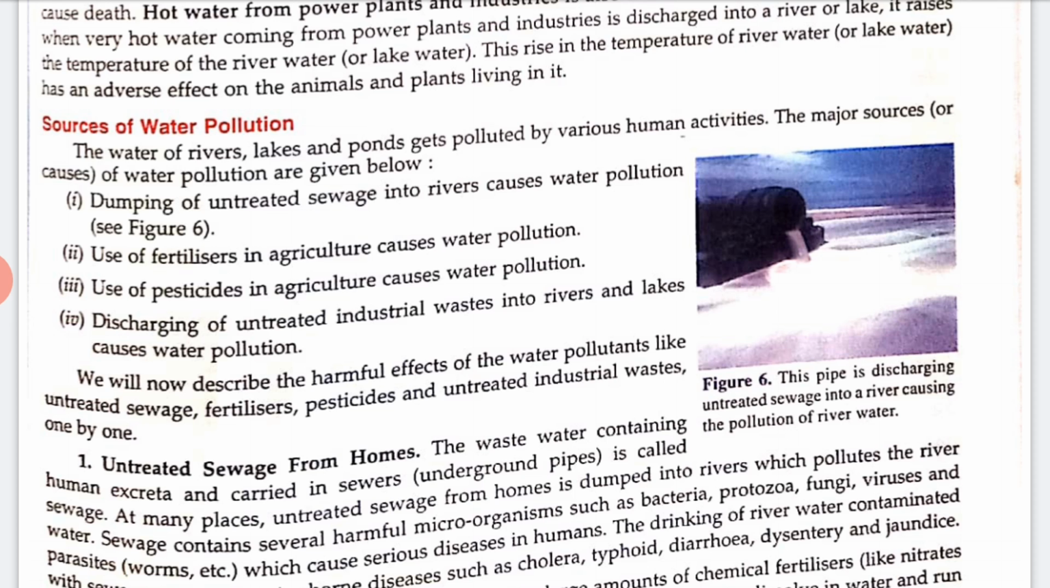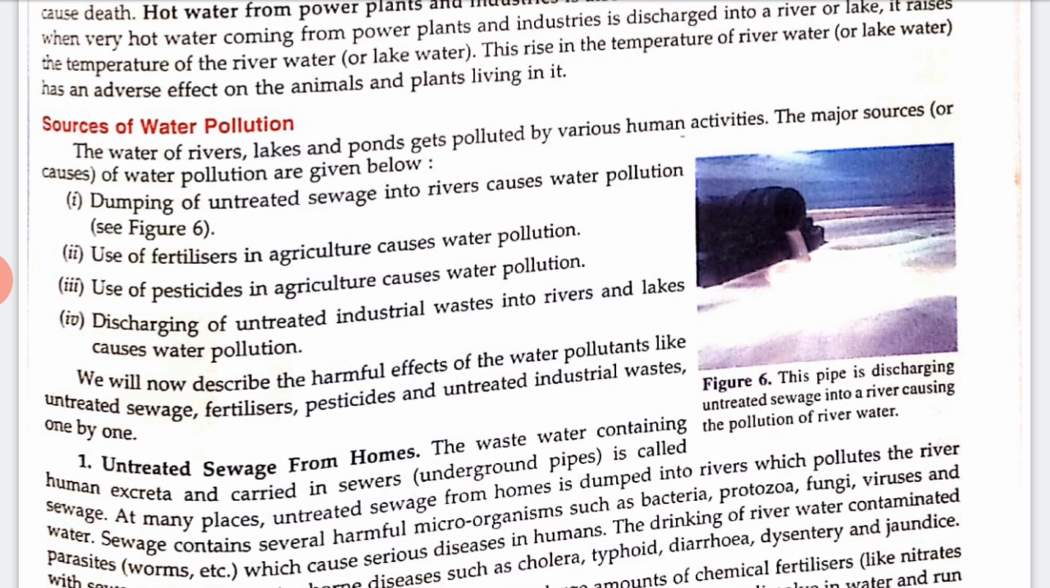Now, how can we control water pollution? We can control it in many ways. Let's talk about these various ways. Sewage should be treated properly at sewage treatment plants to make it harmless before discharging it into nearby rivers. Farmers should use the correct amount of fertilizers as well as pesticides. All industries should treat the toxic waste products to make them harmless before discharging them